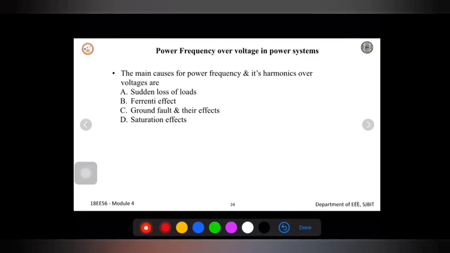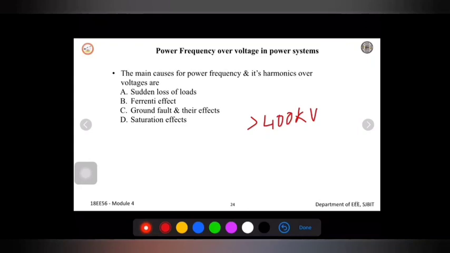If you look at it, power frequency over voltage occurs in large power systems, as I mentioned, related to extra high voltage systems. In other words, above 400 kV, extra high voltage and ultra high voltage systems, that is, systems greater than 400 kV. So we say that this power frequency over voltage will occur in the power system.